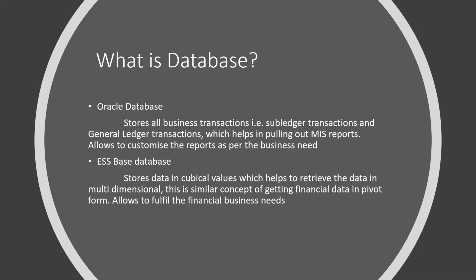The reason why we have this Essbase cube is that when we want to pull out a report from the FRS, a few minutes back we were speaking about FRS, right, this Hyperion product, we have multiple dimensions and we have rows, columns, and other pivot options. Using that, we can build a complex report in a simpler way. That is the reason we have Essbase database in Fusion application.